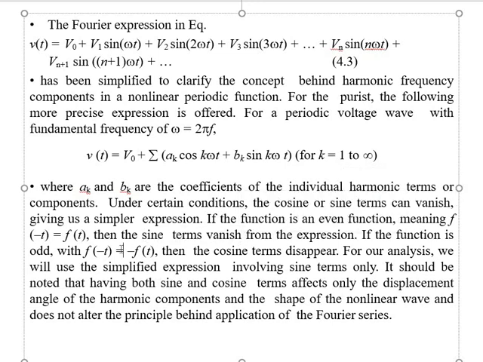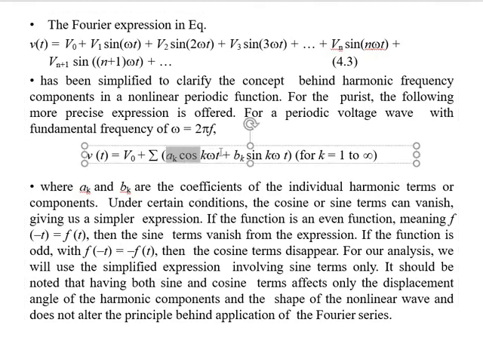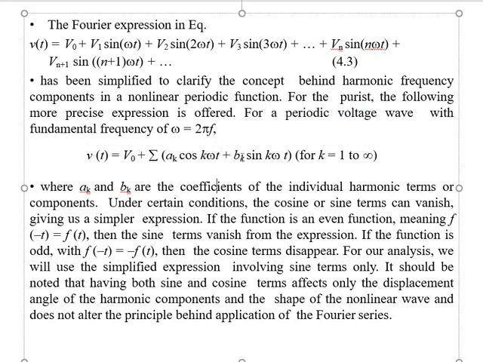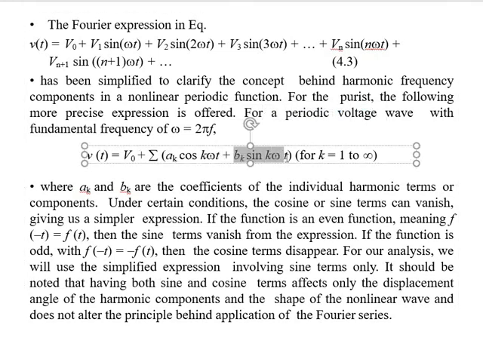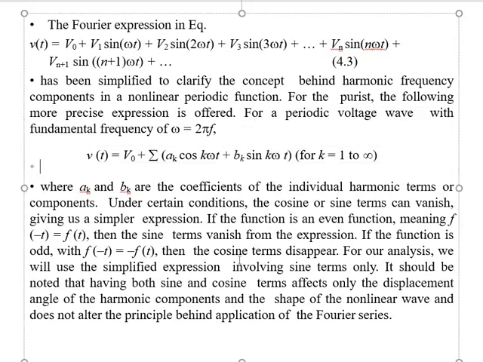So for the even function, only cosine terms are there, and only sine terms are there for the odd function. For our analysis, we will use the simplified expression involving sine terms only.